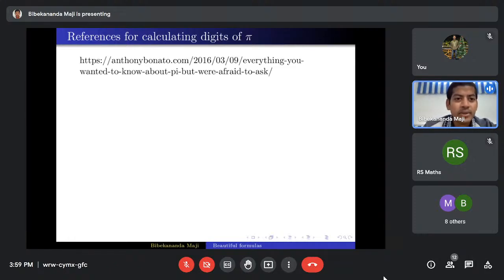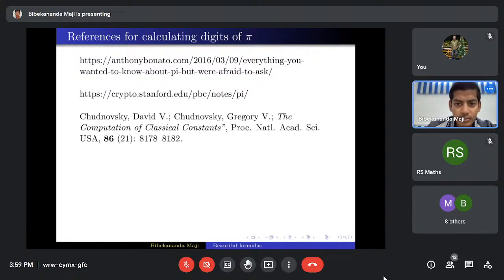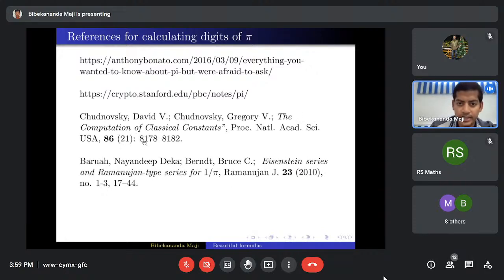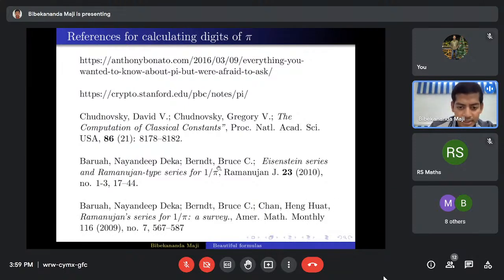Okay, so here are a few references for calculating regarding this. Here is the paper of David and Gregory Chudnovsky. And I have mentioned the paper of Professor Borwein and Professor Bailey. So this is a quite famous paper. Those who are interested in this area can have a look at this paper.